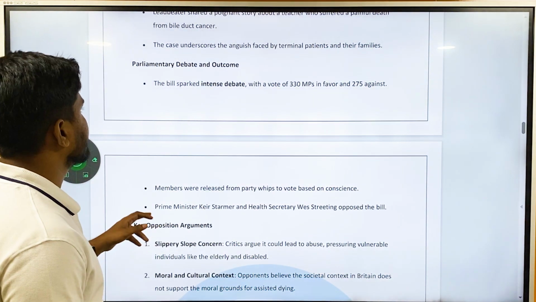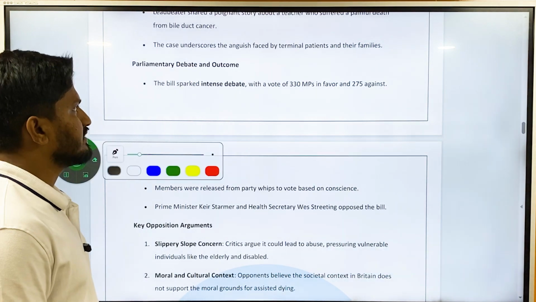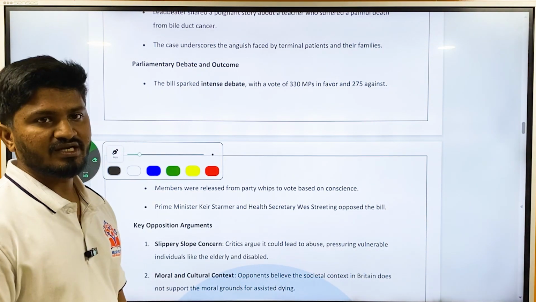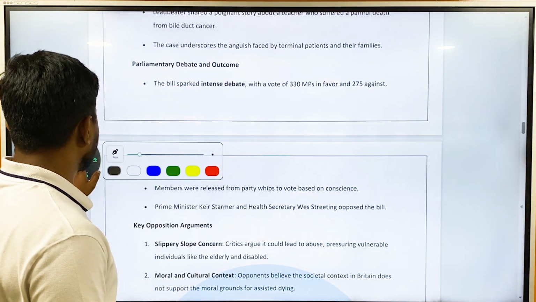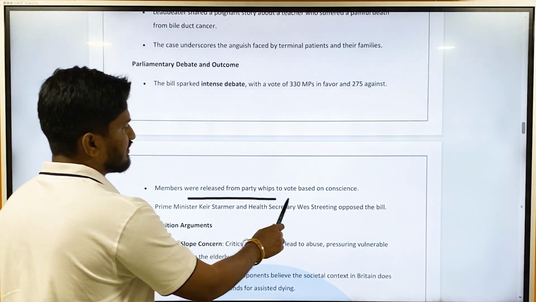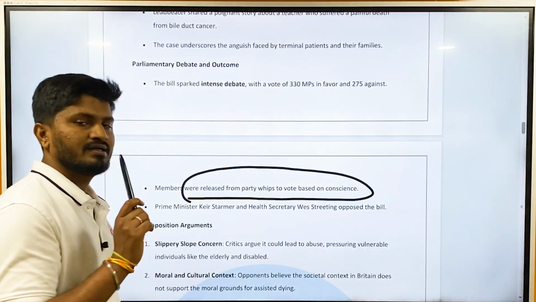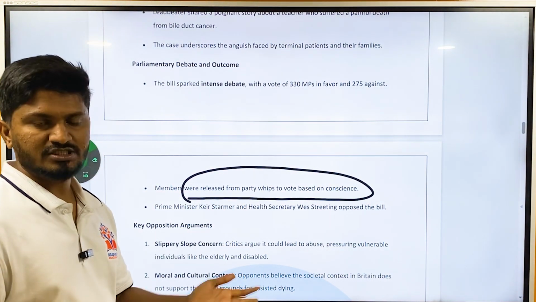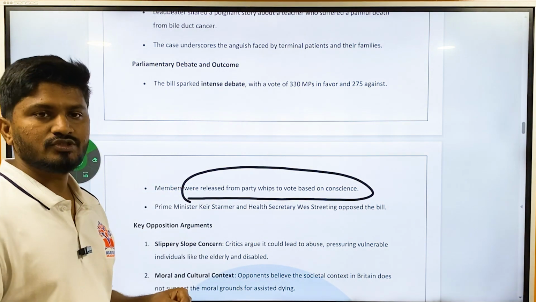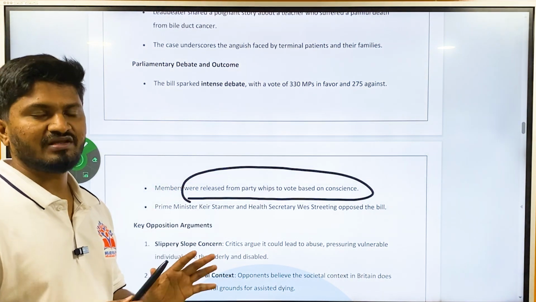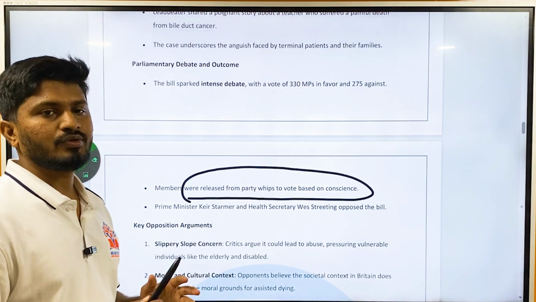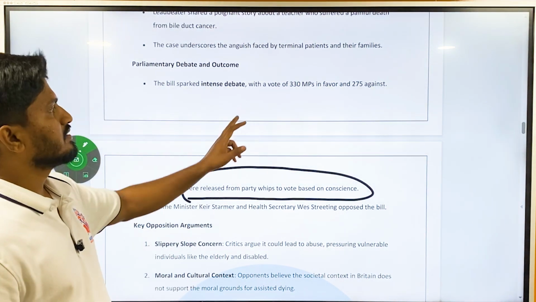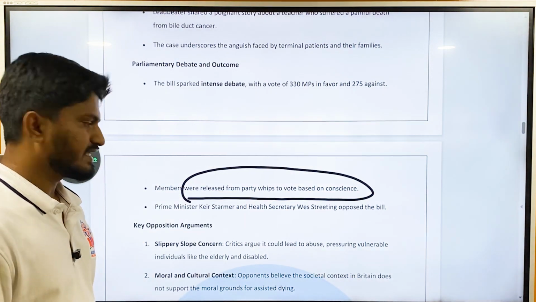And what were the debates and arguments? The bill sparked intense debate, with 330 MPs voting in favor and 275 voting against. And this is very interesting. Members were released from party whips to vote based on conscience. Okay, it doesn't matter which party an MP belongs to, whether he is from the ruling party or from the opposition party. Each MP was individually allowed to vote on it without that fear of the whip. Okay, you do not have to abide by the party guidelines on this particular issue. As a result, there are 330 MPs in favor and 275 against.